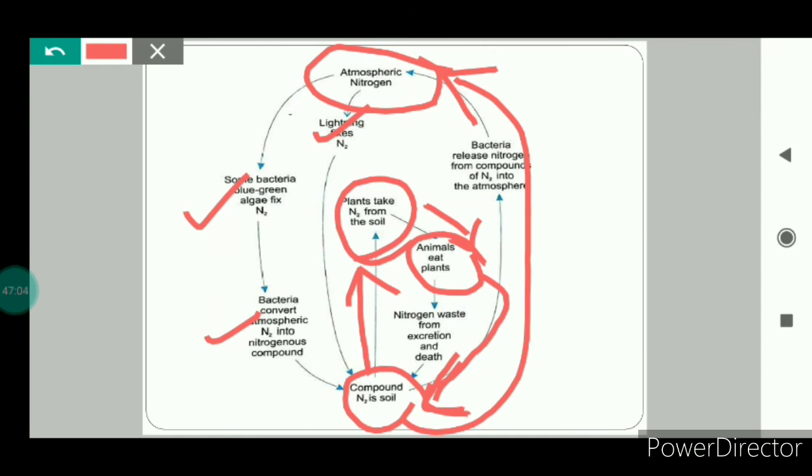So you saw that with the help of this diagram, the amount of nitrogen gas remains constant in the atmosphere. That's why the name is nitrogen cycle, because of this cycle the amount of nitrogen gas remains constant in the atmosphere. So this was all about this chapter.